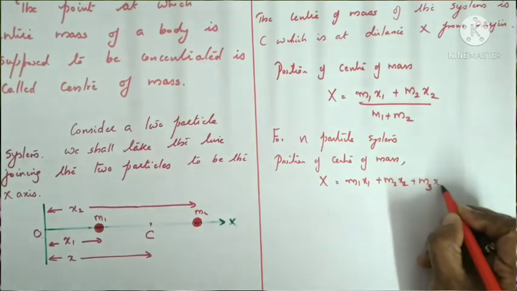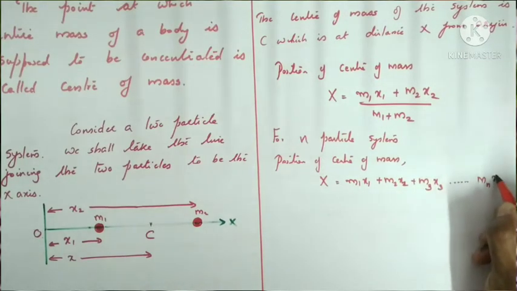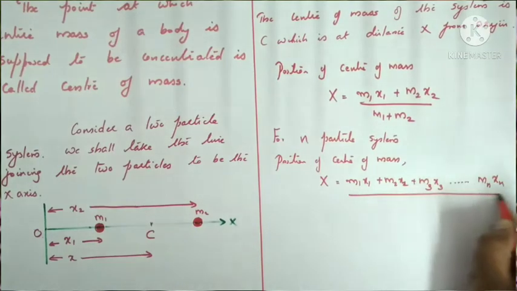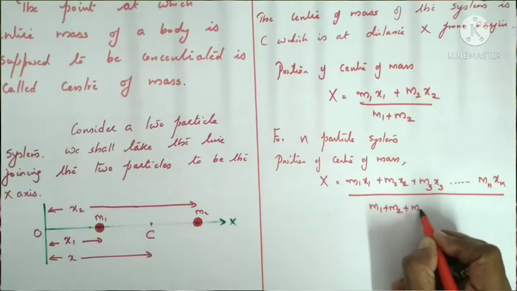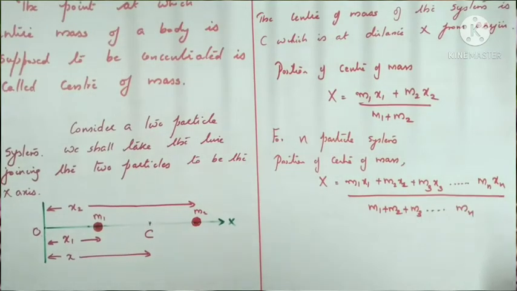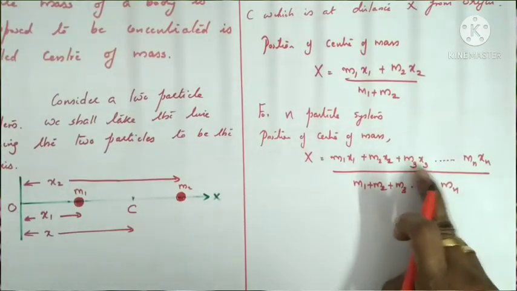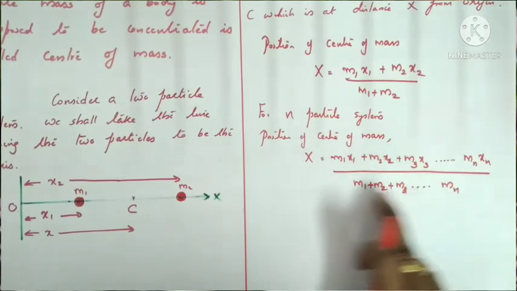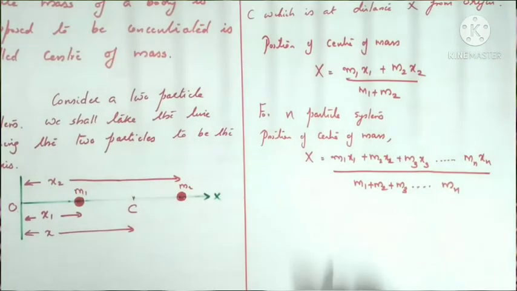So how many particles are there? n number of particles. So x equals m1 x1 plus m2 x2 plus m3 x3 and so on up to mn xn, divided by the sum of the masses m1 plus m2 plus m3 and so on up to mn.